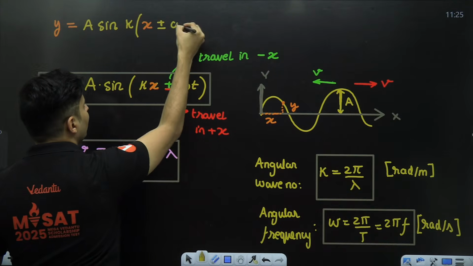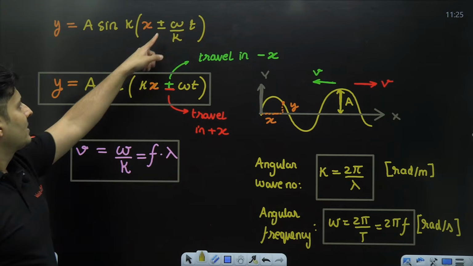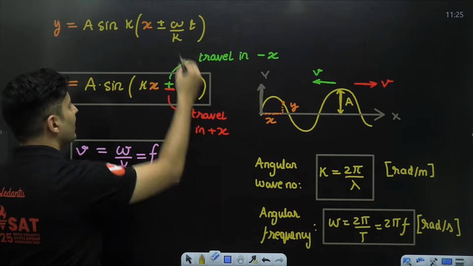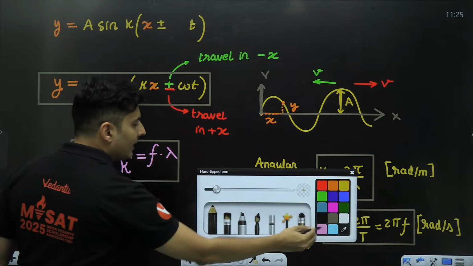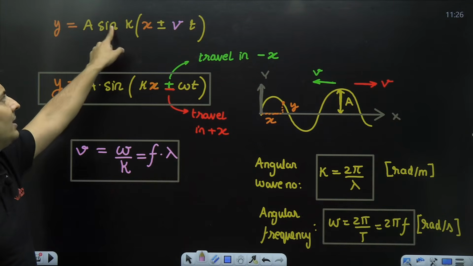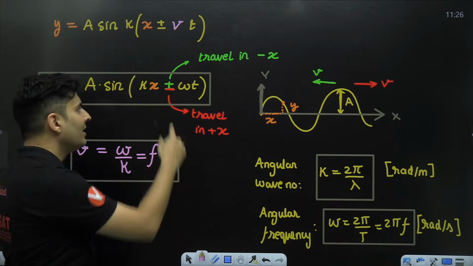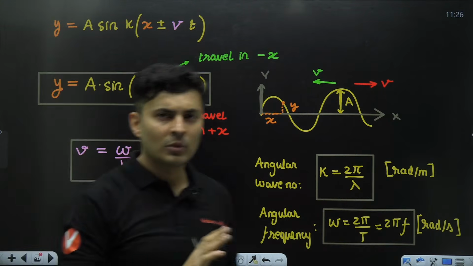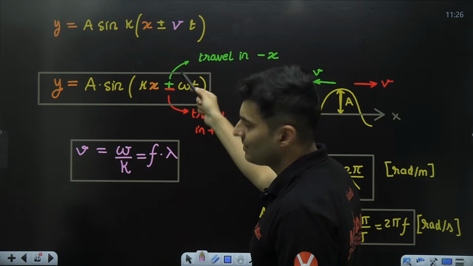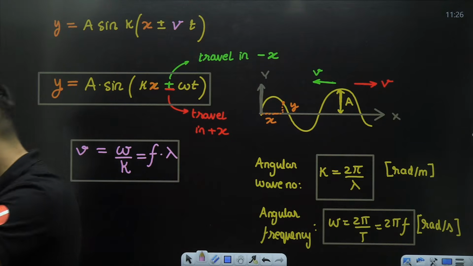This omega by k will remain into t. Now, guys, what is this omega by k? Omega by k is v, right? So they also write this as x plus minus vt with the k outside. This is also perfectly fine. It's just the same thing rewritten in a different form. Don't get scared suddenly, thinking sir, but this is not looking like this. It's the same thing, bro. There is no hard and fast rule.